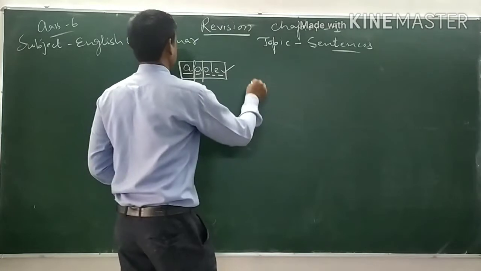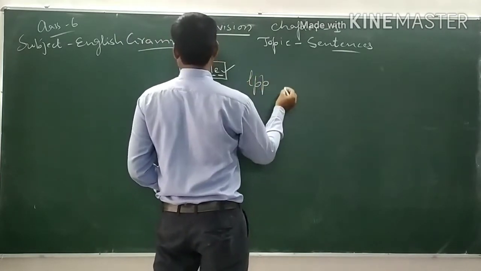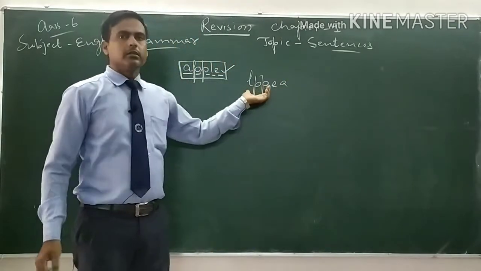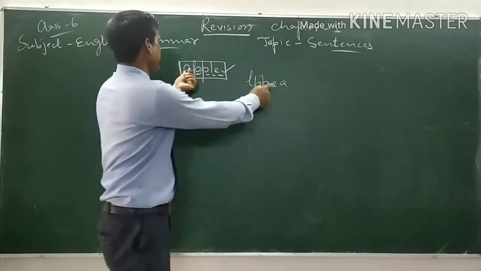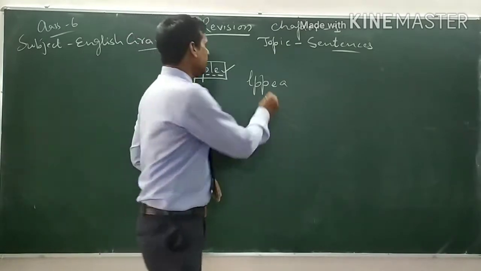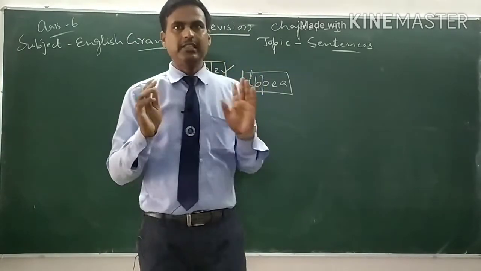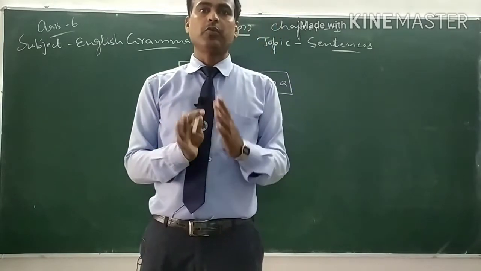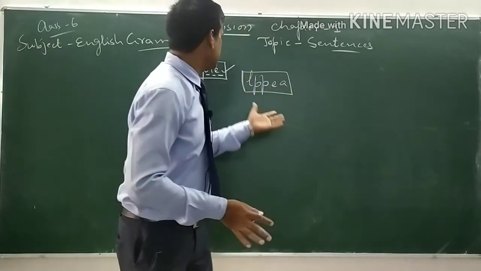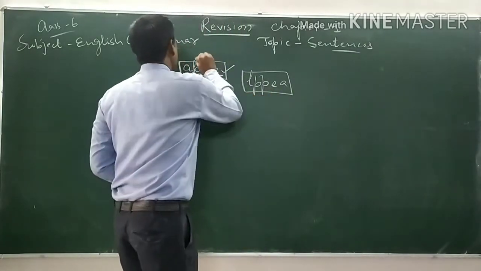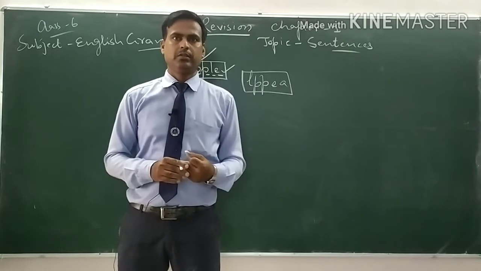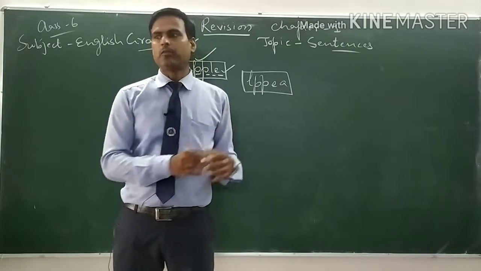For example, the letters are the same: A, E, P, P, N. But this is not a word because this is not showing the complete sense. This is not showing any sense. That's why this is not a word. This is a word because it shows the complete sense, the sense of a fruit. That's why it is a word.